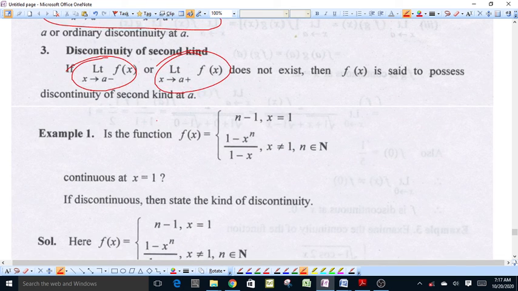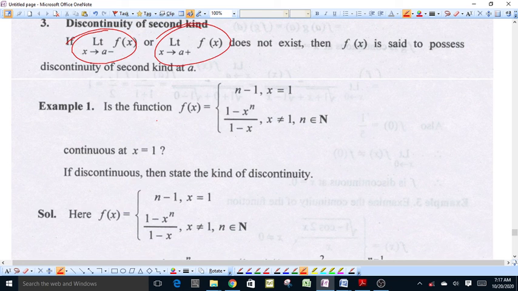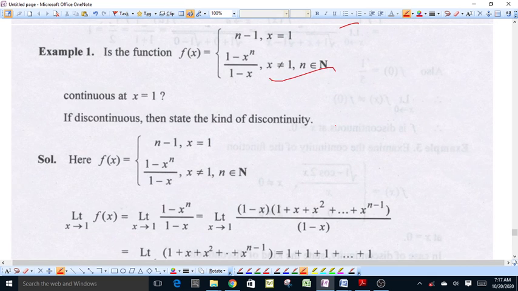Now we take some examples and check the continuity of the functions at some point. In this example, function is defined as f(x) = n - 1 when x = 1, and f(x) = (1 - x^n)/(1 - x) when x is not equal to 1, where n is a natural number.